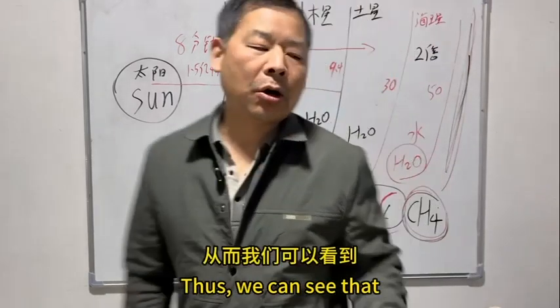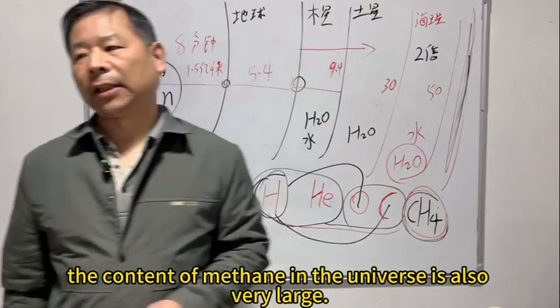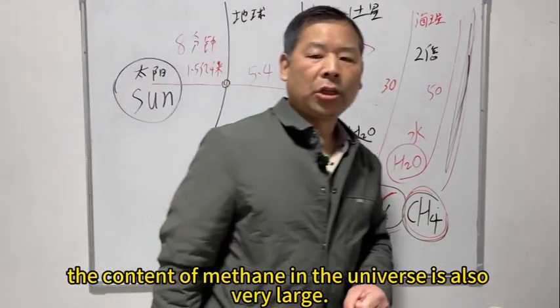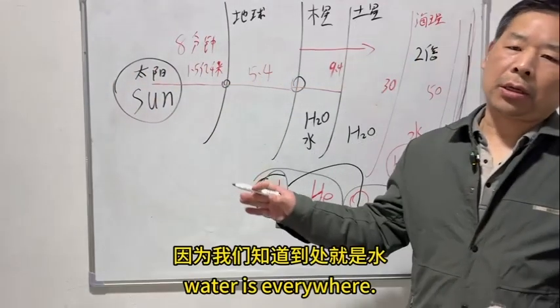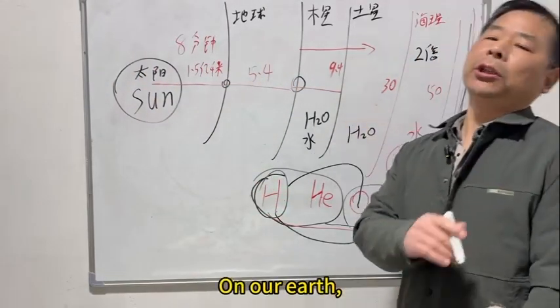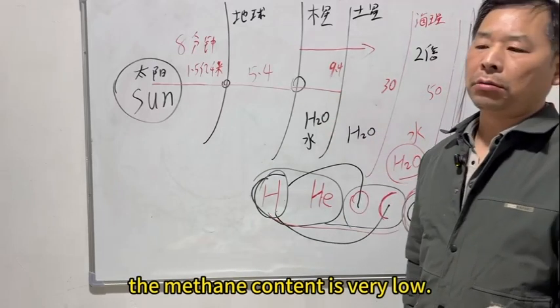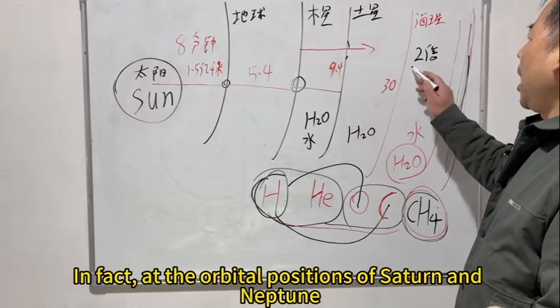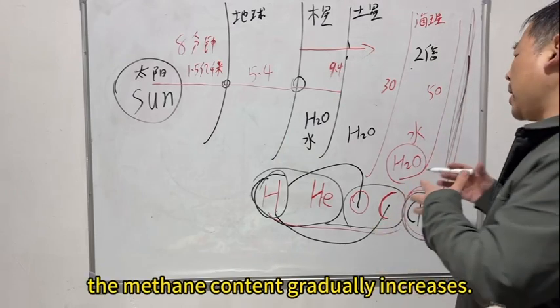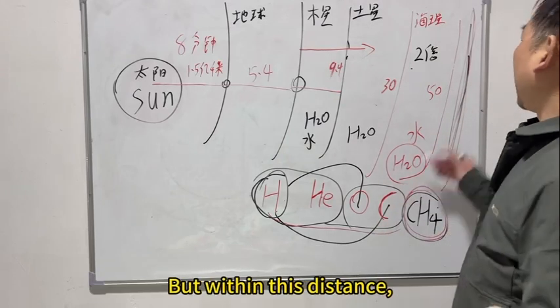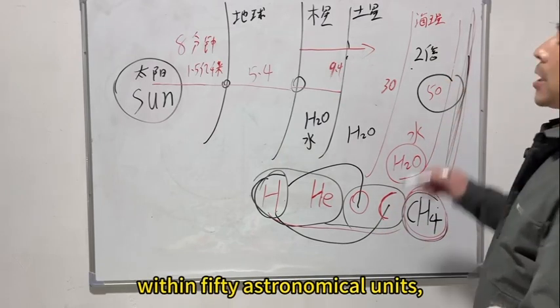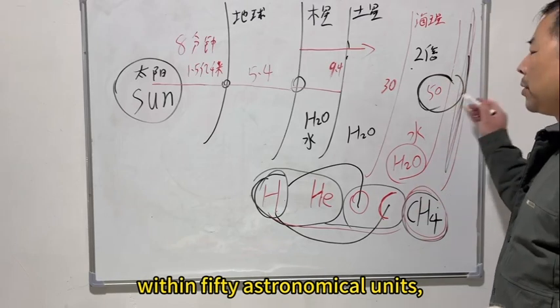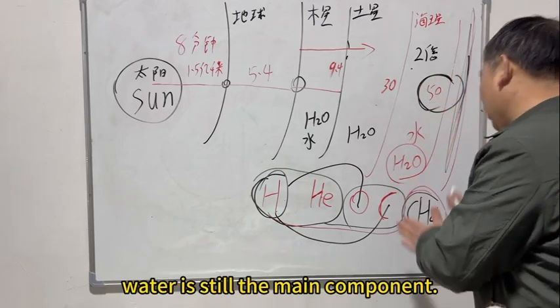Thus, we can see that the content of methane in the universe is also very large, because we know that water is everywhere. On our Earth, the methane content is very low. In fact, at the orbital positions of Saturn and Neptune, the methane content gradually increases. But within this distance, within 50 astronomical units, water is still the main component.